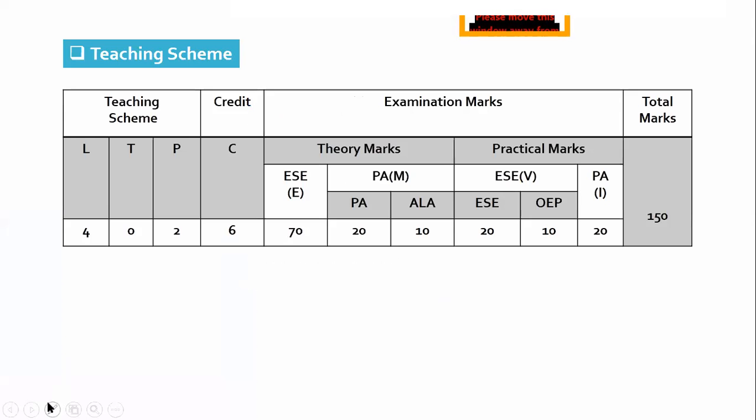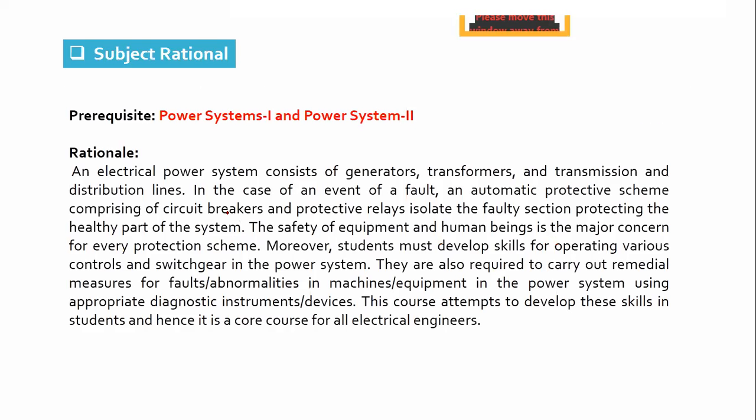Teaching scheme: here, you will have 4 sessions per week and two hours of laboratory sessions per week. External examination 70, internal component 30, practical viva 30 marks, and term work is of 20 marks. So total 150 marks for the subject. Its credit is 6. A very important subject as far as the industry and power system engineering is concerned.